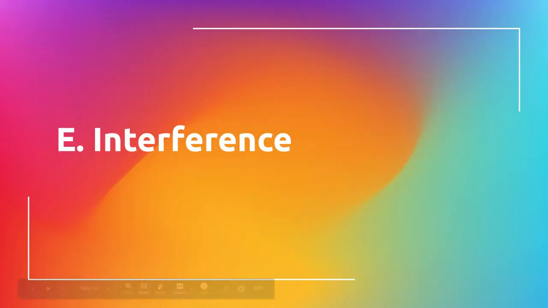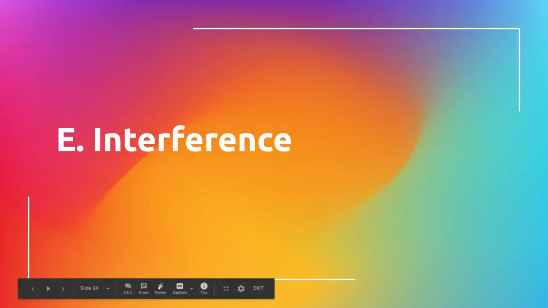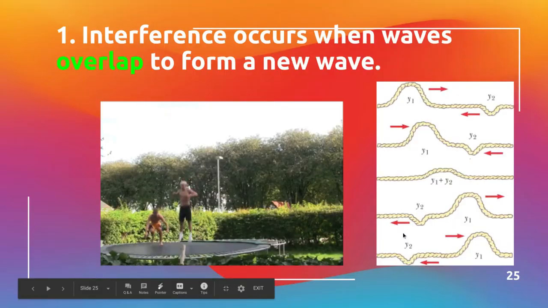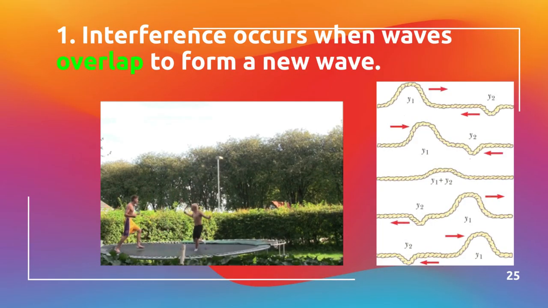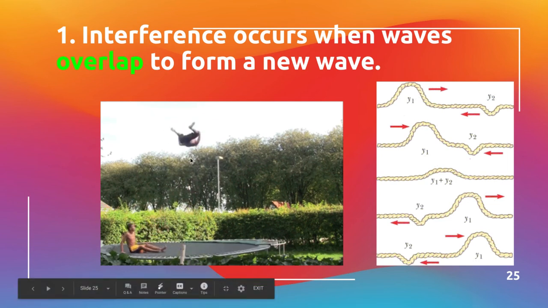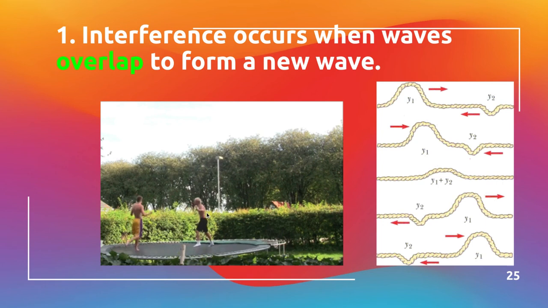Now, when waves interact with other waves, we have a process called interference. Interference occurs when waves overlap to form a brand new wave. So this is a form of constructive interference. If he bounces at the right time, he applies his energy to this guy, so he gets a lot more height. That's a constructive interference example.